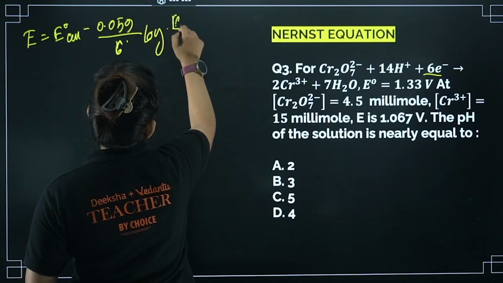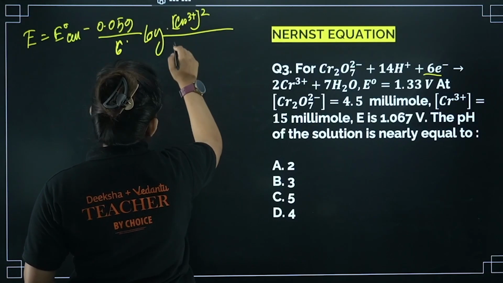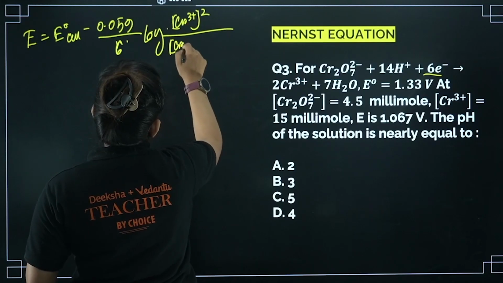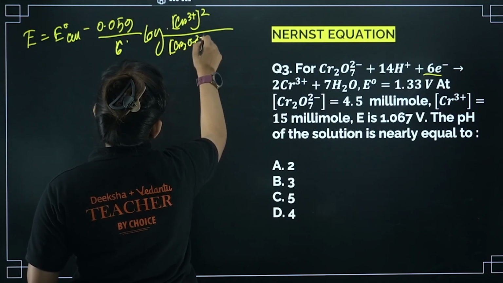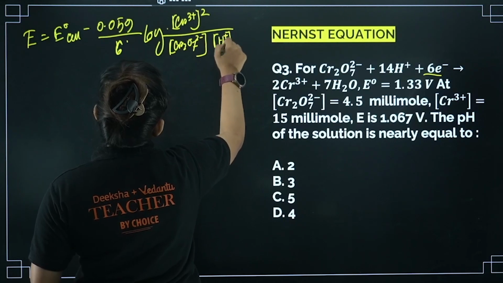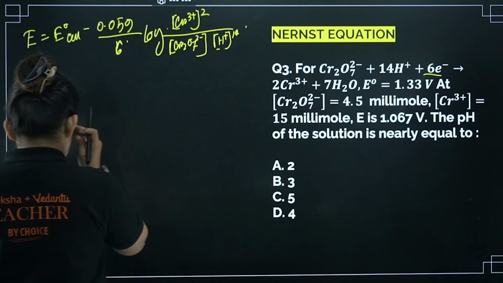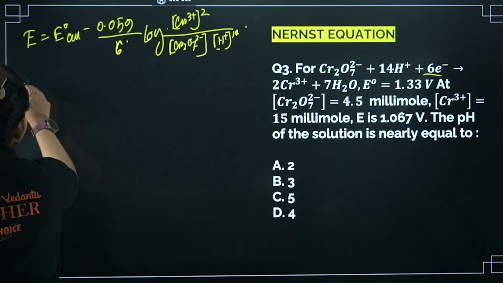So I am getting Cr3 plus whole square divided by Cr2O7 2 minus into H plus power 14. Fine. So let's see if we can come up with the pH.